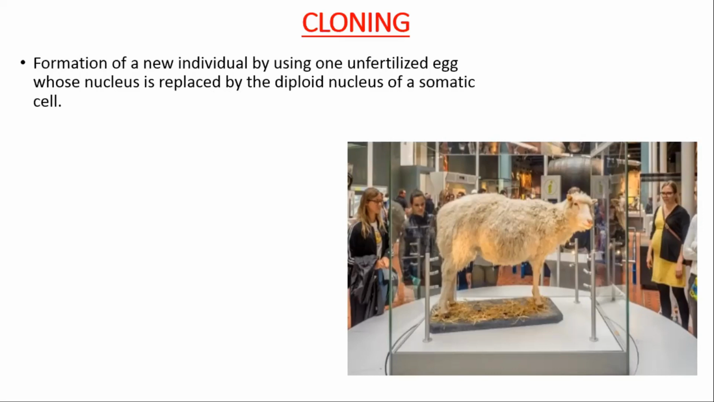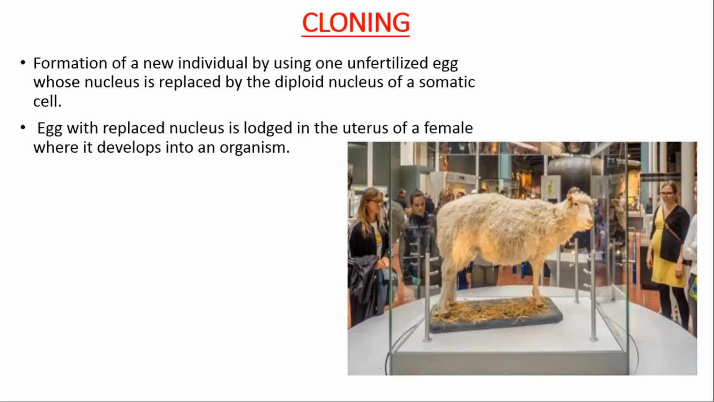somatic cell. Remember, there are two types of cells in our body, and in all the other animals or organisms' bodies, that are germ cells and somatic cells. The germ cells are the cells which are responsible for reproduction. These are the male and female cells, while the rest of our body is made up of somatic cells. So in this process, the egg with the replaced nucleus is lodged into the uterus of a female, where it develops into an organism.